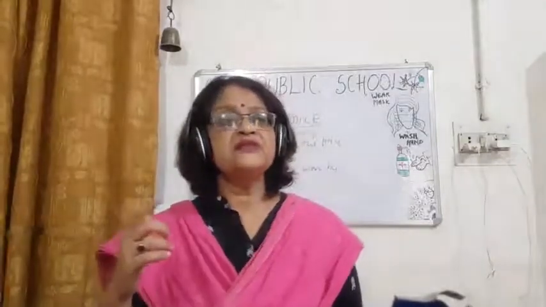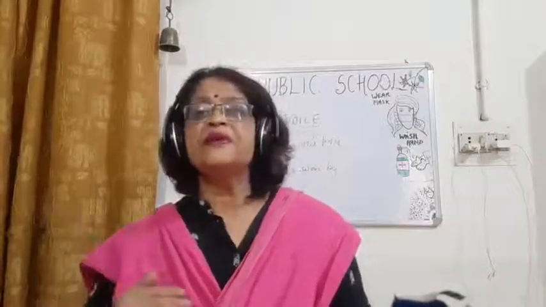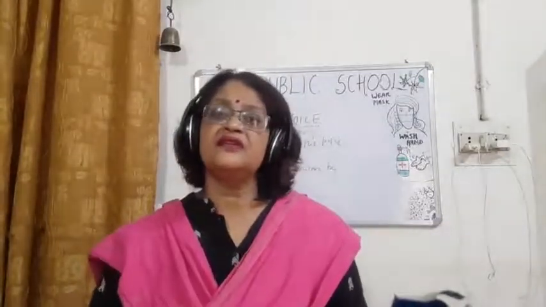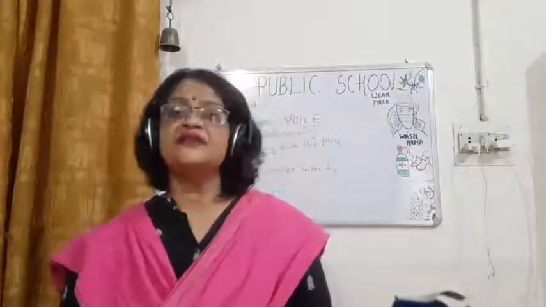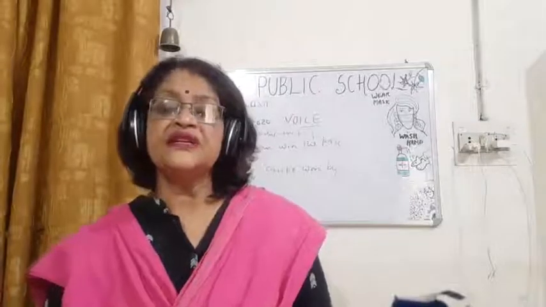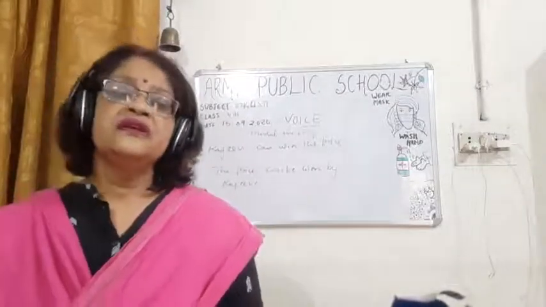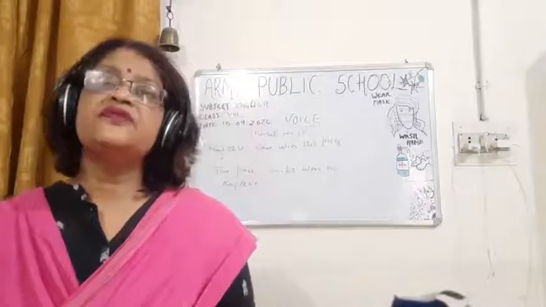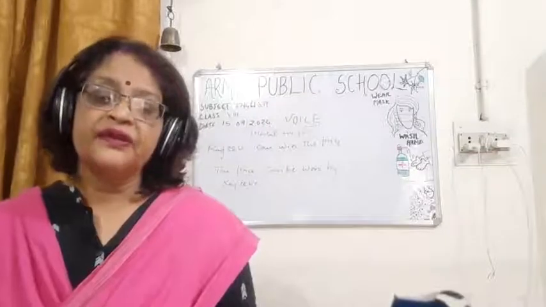Sometimes children get confused whether it is a modal auxiliary or the simple present tense, and they do everything wrong. So you have to identify whether the active voice is related to the tenses or to the modal auxiliaries. This you have to see, because the tense formula is different and the modal auxiliary formula is different.